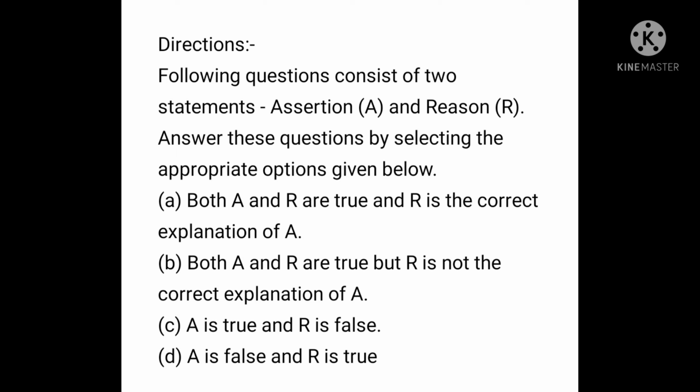Option A, both A and R are true and R is the correct explanation of A. B, both A and R are true but R is not the correct explanation of A. C, A is true and R is false. D, A is false and R is true.